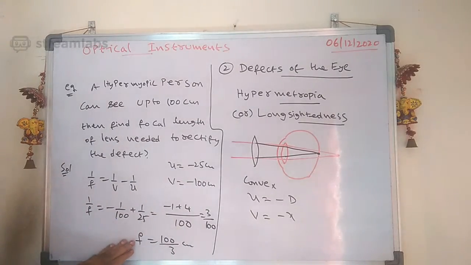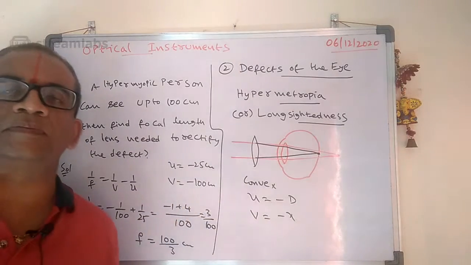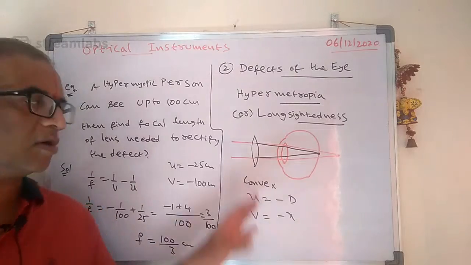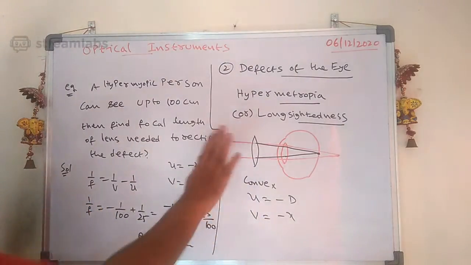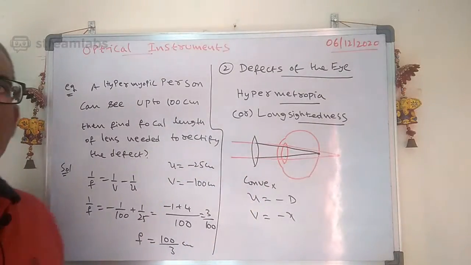So that way, the focal length is 100 by 3 centimeter. You got the positive value. Positive means it's a convex lens. Okay, it's a convex lens we can use here. That is how to rectify hypermetropy. It is nothing but the convex lens.